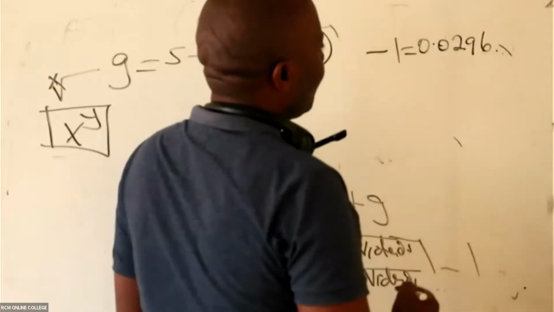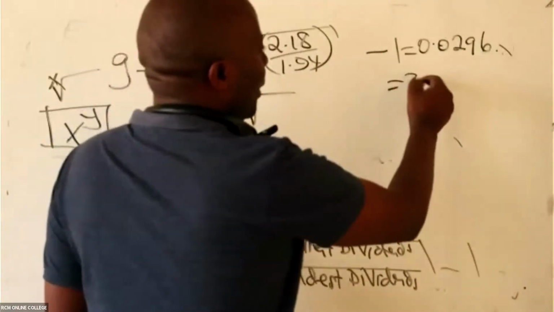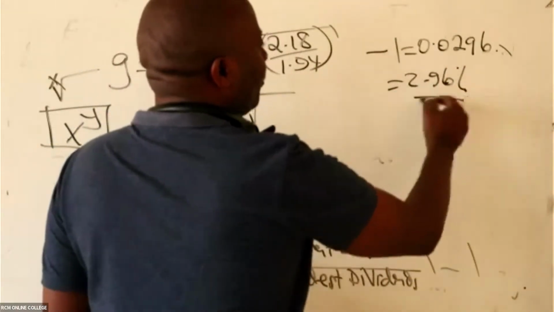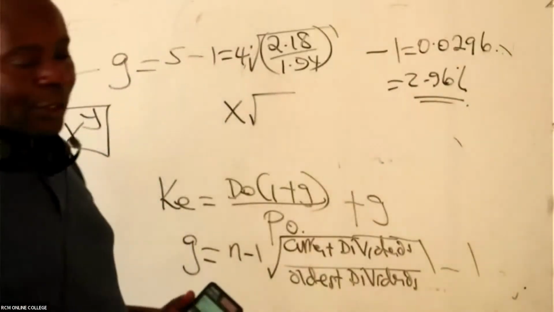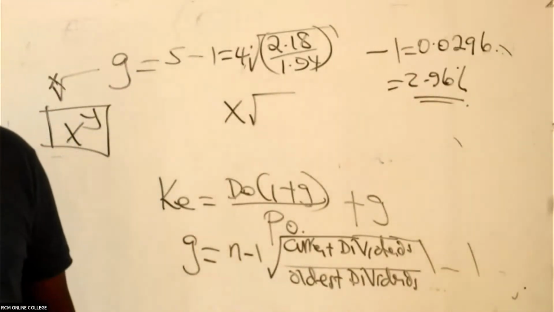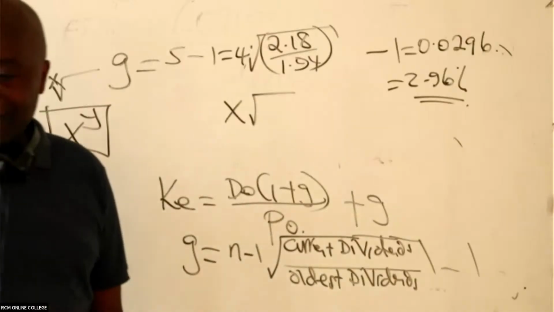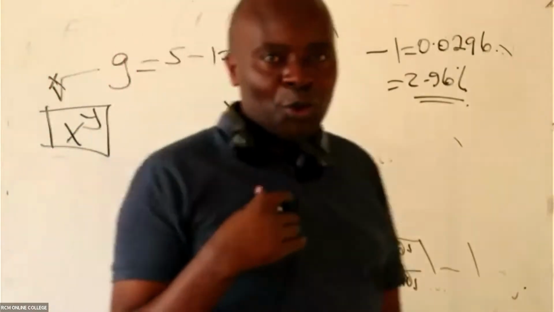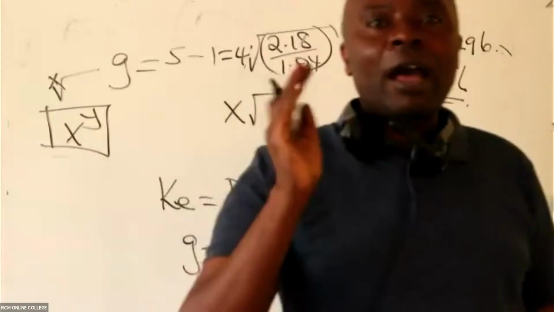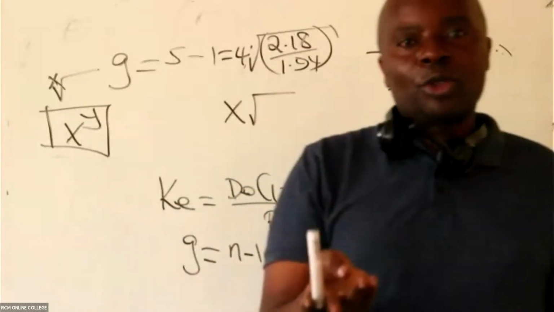0.0296 is the same as 2.96%. Anybody who is able to get that growth rate? Remember, in this class, you don't get the growth rate. It's my work to show you. You need to just be very honest and say, I've not gotten it. It's my work to show you.